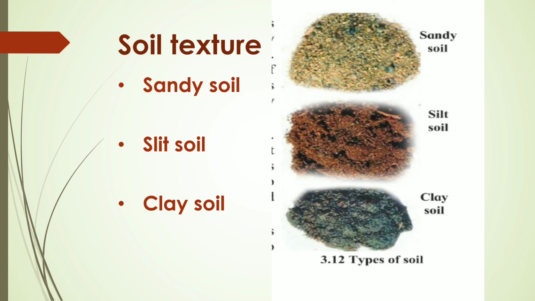Soil texture. It can be determined by the proportion of particles of various sizes in it. Types of soil. Sandy soil. The proportion of sand, large particles, is high in this type of soil. Water drains rapidly through sandy soil. It is easy to plow this soil.